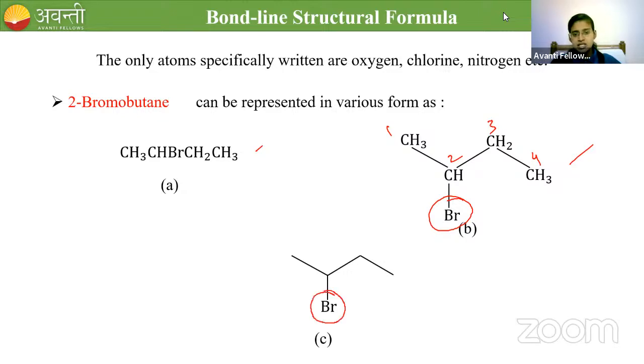So if you have atoms other than hydrogen and carbon, you have to write the element in the compound. Don't forget to mention the symbol of oxygen or chlorine or nitrogen while writing the bond line structure. Clear?